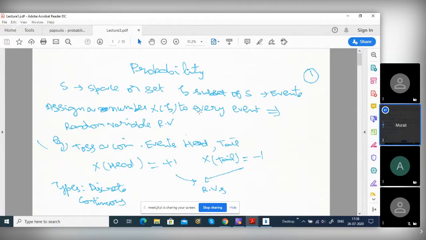The probability of the whole event, that is the total set, is always one, because the whole event is always certain. Any one is going to happen definitely. So for discrete, each event's probability is called the probability mass function.